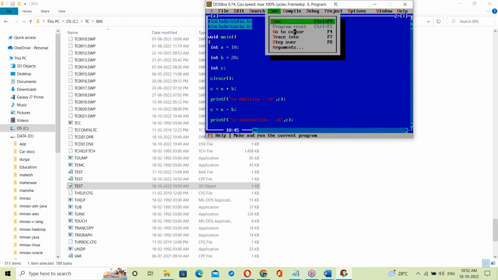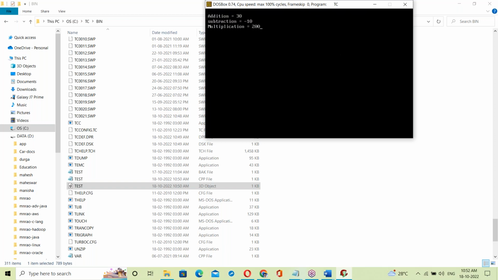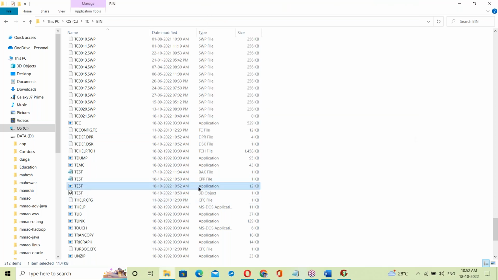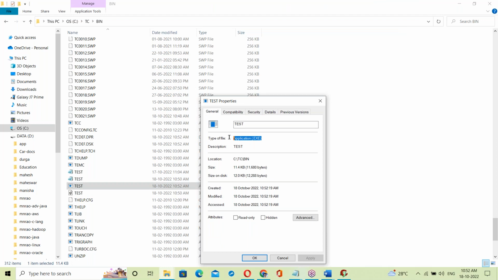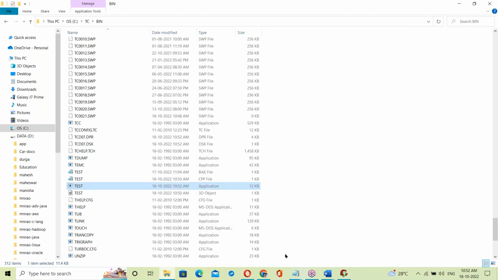When you run it, it will create the exe file, right? The application means the exe file. So a .exe file is created. So what does this exe file contain?